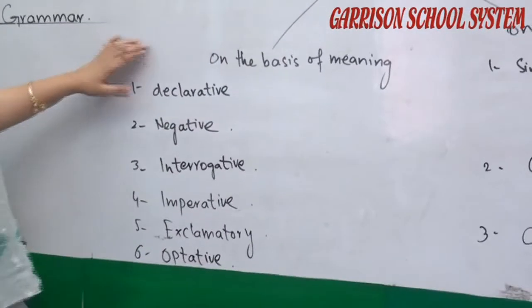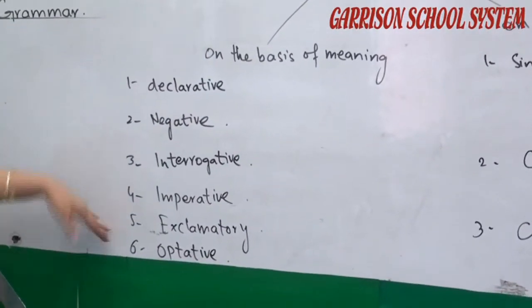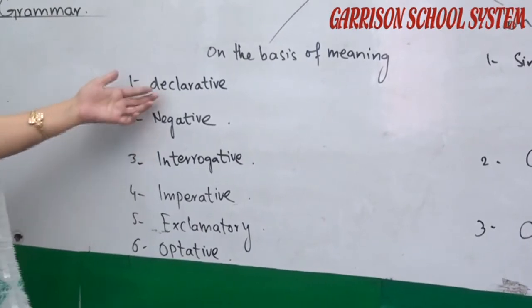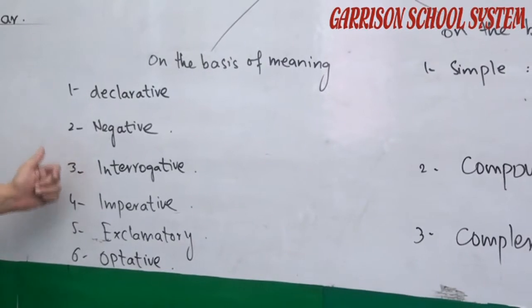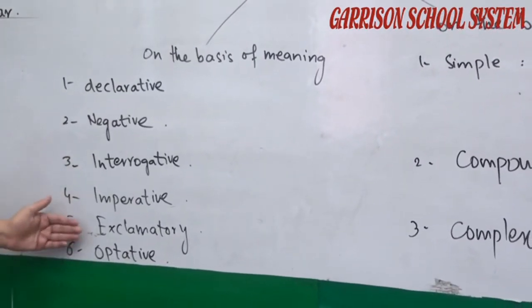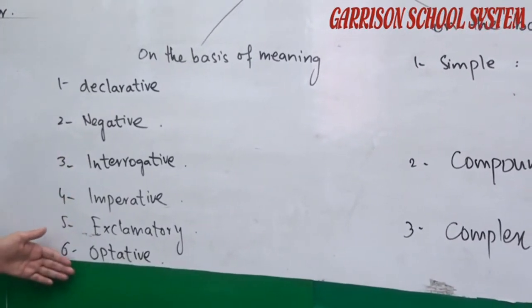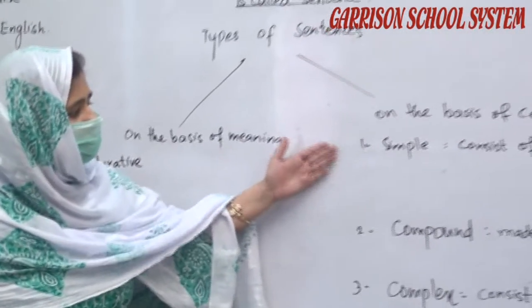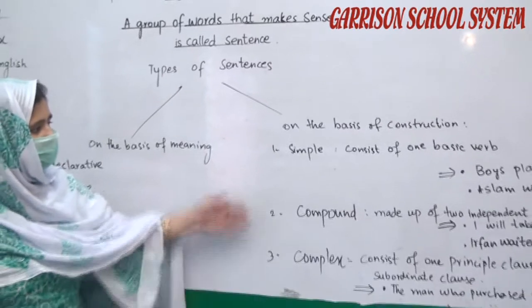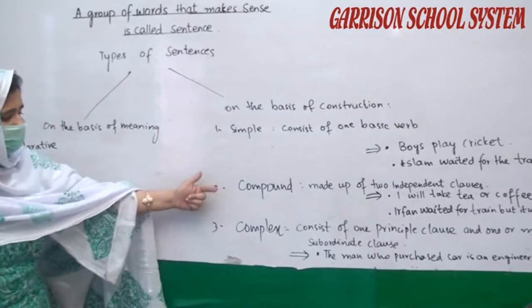On the basis of meaning, there are further 6 types of sentences: declarative sentences, also known as positive sentences, negative sentences, interrogative sentences, imperative sentences, exclamatory sentences, and optative sentences. On the basis of construction, we discussed 3 different types of sentences: simple sentences, compound sentences, and complex sentences.